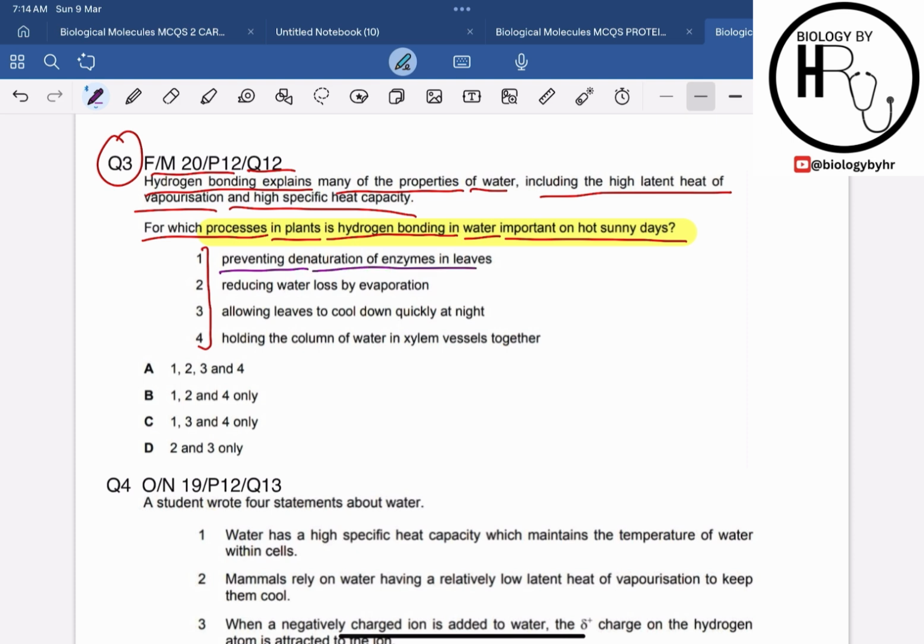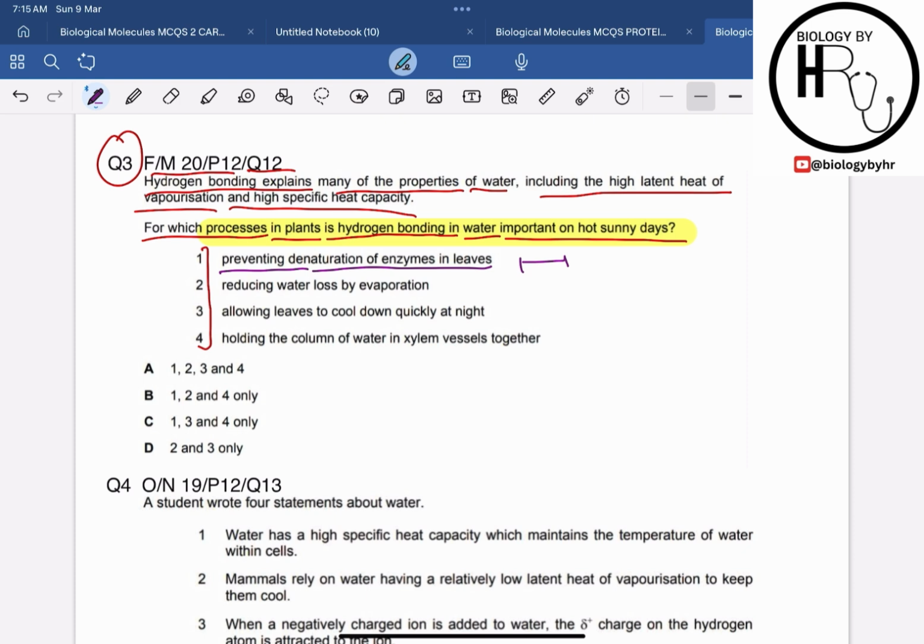Preventing the denaturation of enzymes in the leaf. Yes, I think this statement is correct. Why? Because we know that enzymes function best in a certain range of temperature. So the water's high specific heat capacity due to the hydrogen bonding will help to stabilize the temperature in the leaves, preventing excessive heating and enzyme denaturation, because the high specific heat capacity of the water resists rapid changes in temperature and helps to regulate the changes. And this property is obviously due to the hydrogen bonding.